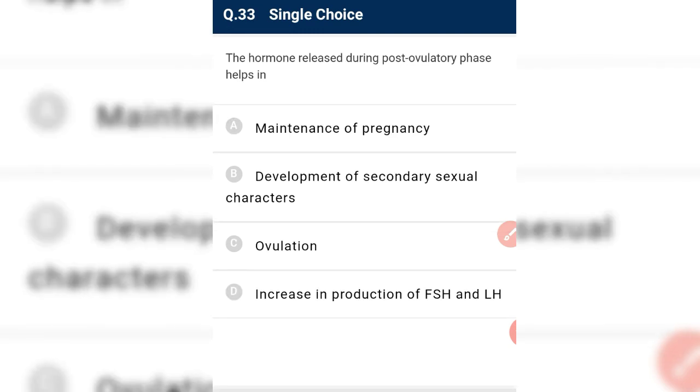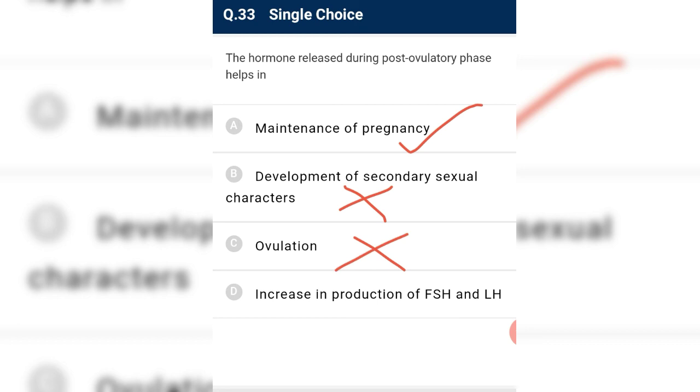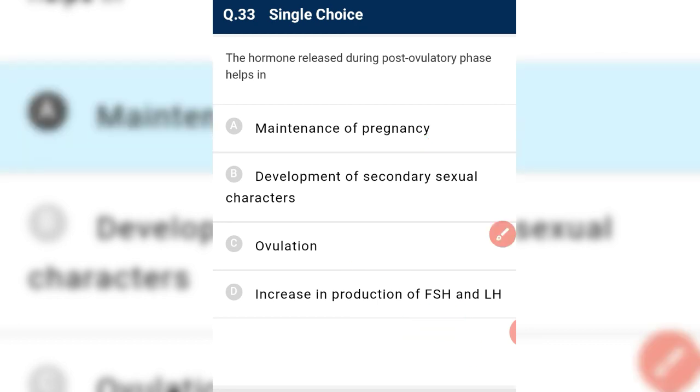The hormone released during post-ovulatory phase helps in what? The hormone which is released during post-ovulatory phase, meaning after ovulation, is progesterone. Maintenance of pregnancy, yes. It helps in maintenance of pregnancy. Development of secondary sexual character, no. Ovulation, no. Increase in the production of FSH and LH, no. So we have the first option which is correct.